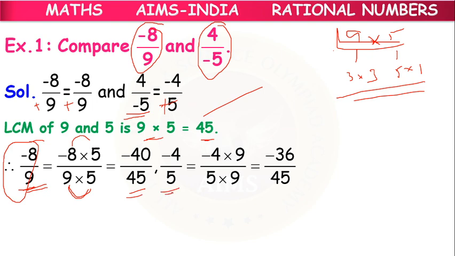For the second rational number, the given denominator is 5. So we have to multiply with 9, so that the denominator will become 45. To keep the value the same, the numerator also we have to multiply with 9, so that it will become minus 36.